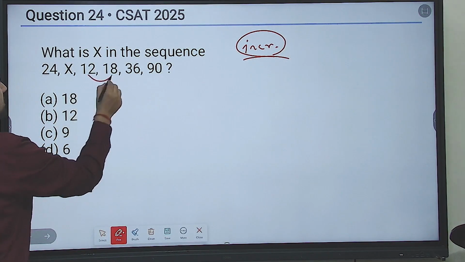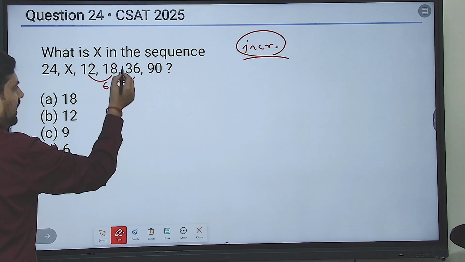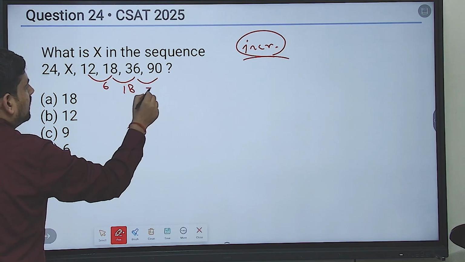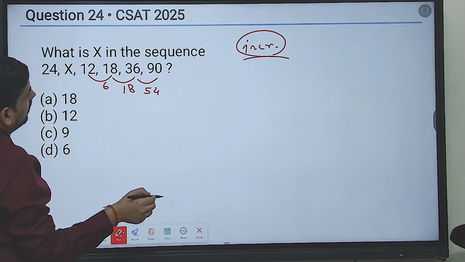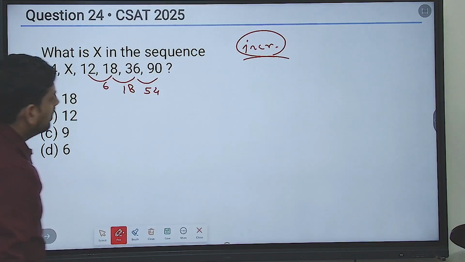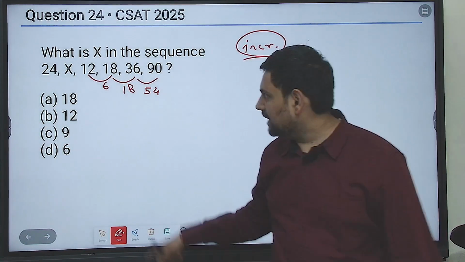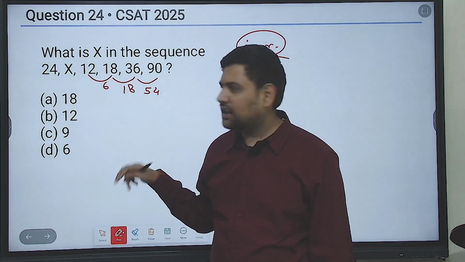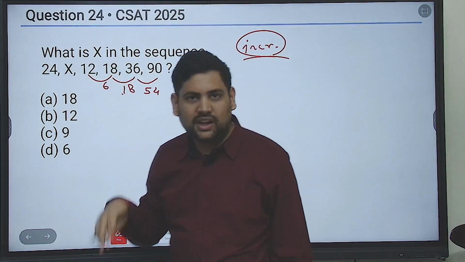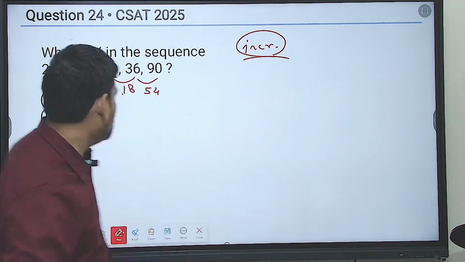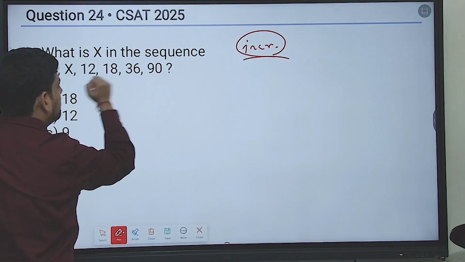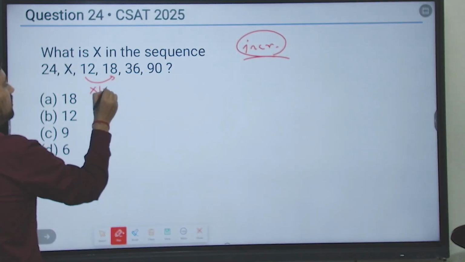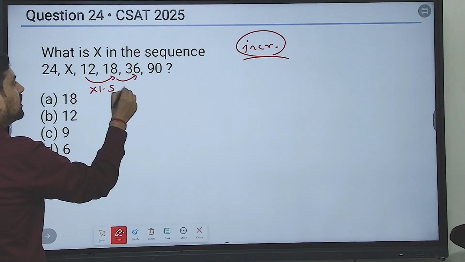So difference between the terms, 6, then 18, then this is what? This is 40. So this is 54. Correct? Yes. So 6, 18, 54. Can you see a pattern? This is multiplication of 3. Correct? But the differences are changing very drastically. So this is not a plus or minus series. Most probably it is a multiplication series. Now, if it is a multiplication series, let's try to find out. From 12 to 18, how will you go? Into 1.5. Next is 18 to 36, into 2.